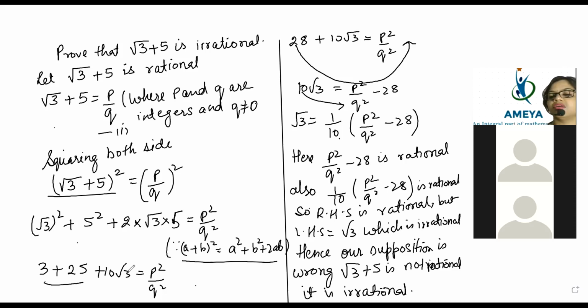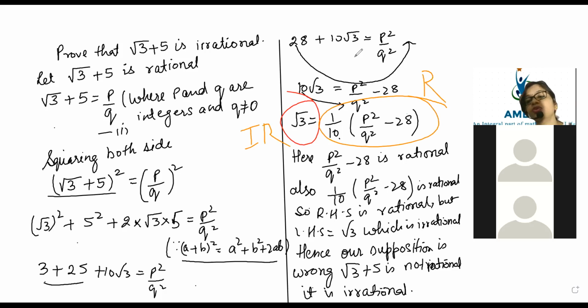So you shifted 28 to that side, so p square by q square minus 28 came. Now 10 was there with root 3. We shifted 10 down. So you see here nicely, only root 3 is left in the LHS, and in the RHS it is a total rational number. So this side is coming as rational, this side is coming as irrational.